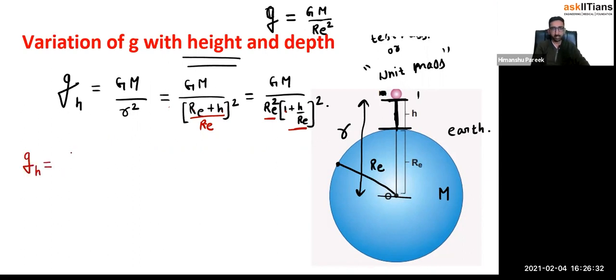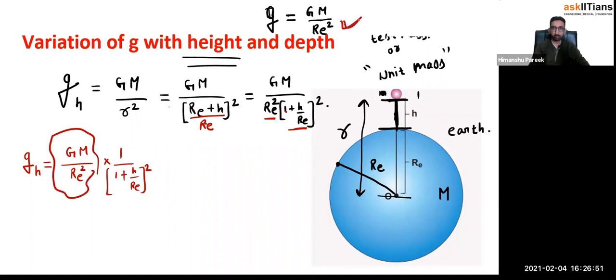Okay, now see one thing. Small g at a height h above the Earth's surface is GM over Re square, multiplied by 1 upon 1 plus h by Re, whole square. This thing we can write as what? The value of acceleration due to gravity on the surface of the Earth.